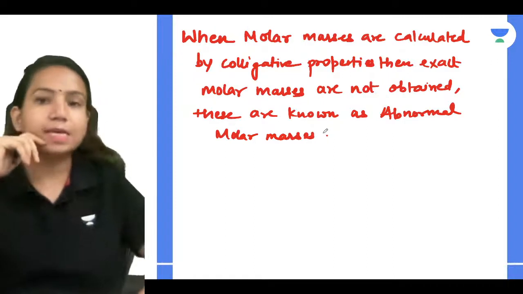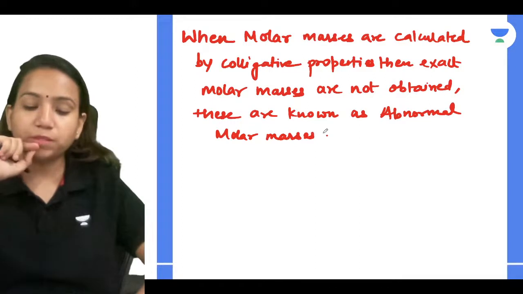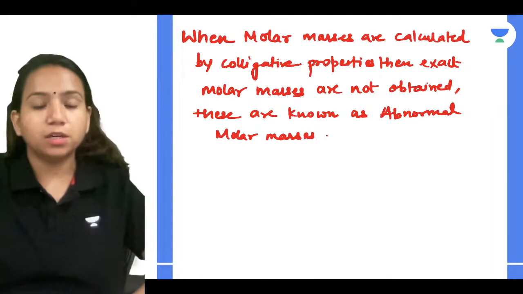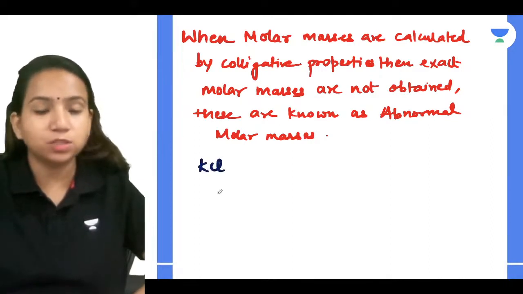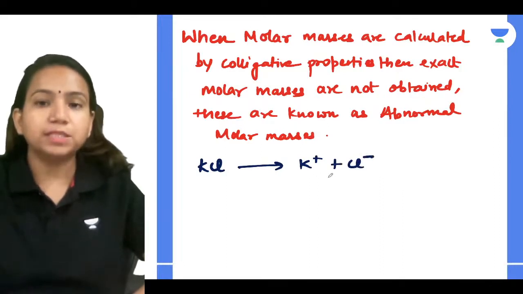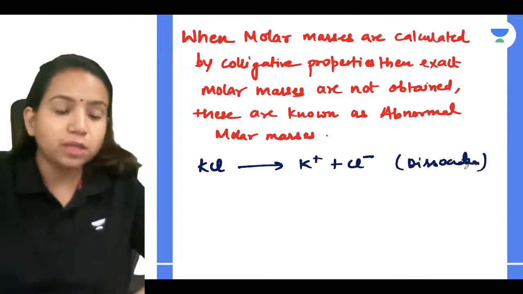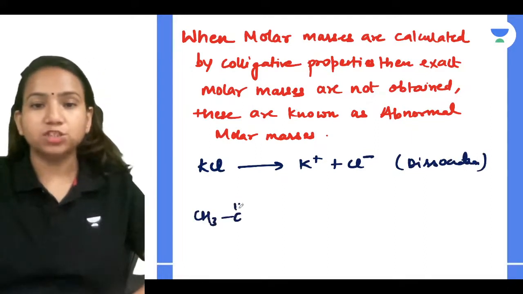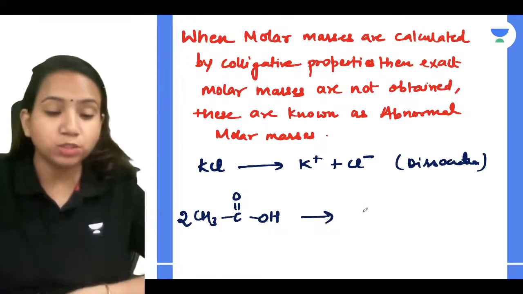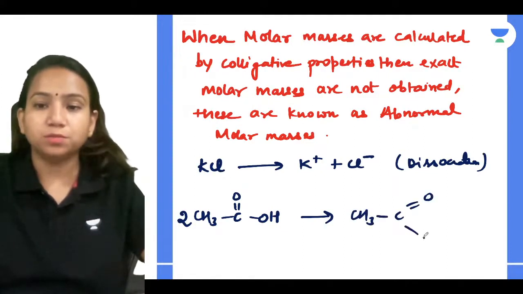Because when we were discussing a non-volatile solute being added, we were not discussing that when you add a solute, it can undergo either association or dissociation. Suppose you are adding KCl as a solute, it will dissociate into K plus and Cl minus ions, so dissociation is occurring. If you take acetic acid, CH3COOH, these molecules associate together via hydrogen bonding and form a dimer.